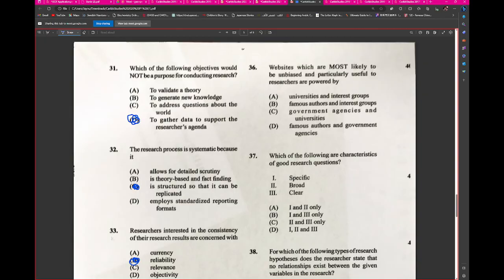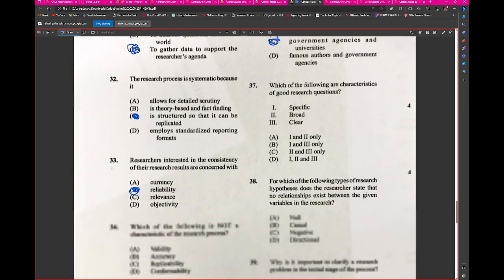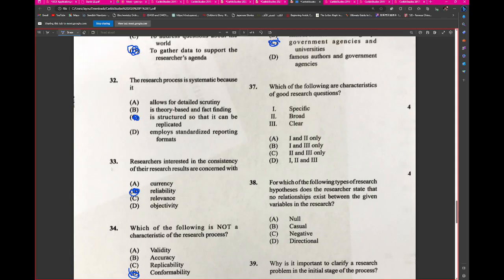All right, moving upwards. Websites. We looked at this already, right? This is a repeat. This is universities and government. Oh, this is different. Government agency. Yeah, this is C. Which of the following are characteristics of good research questions? Should it be specific or broad? Sir, specific.